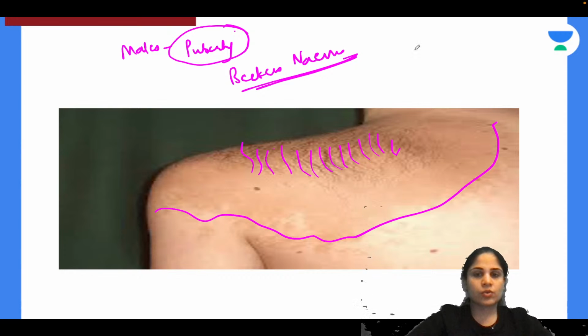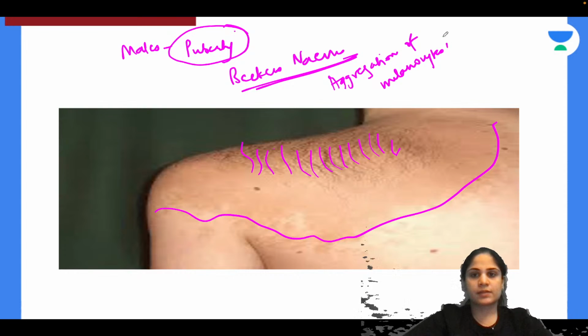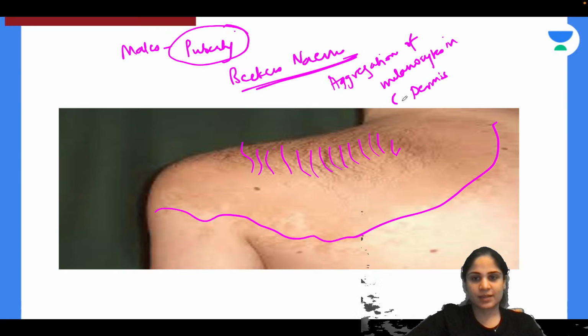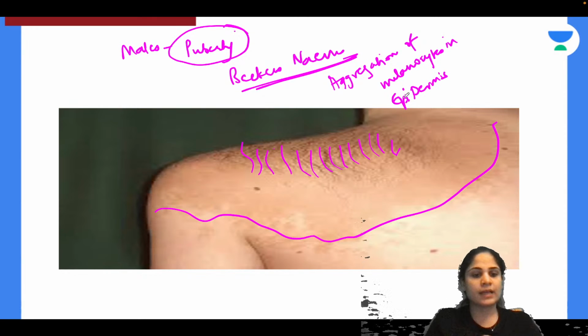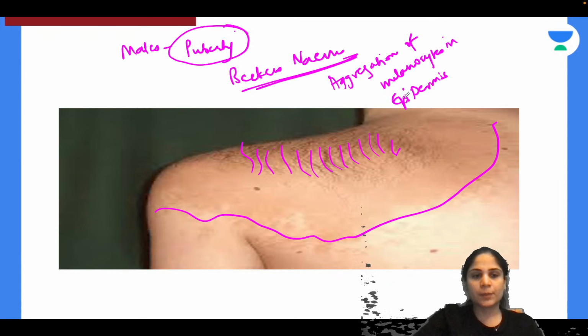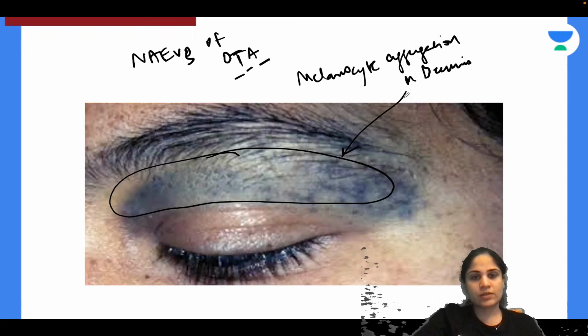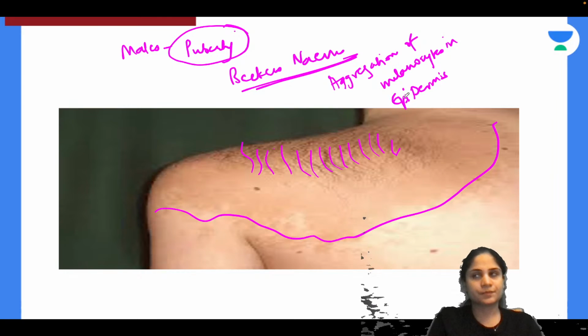Yes, absolutely correct. So in Becker's nevus, you are having aggregation of melanocytes in the epidermis. I'm so sorry. Whenever you have aggregation of melanocytes in the dermis, it will be a blue colored lesion like this, nevus of Ota and nevus of Ito. Whenever you have aggregation of melanocytes in the epidermis, it will be a brown colored lesion.